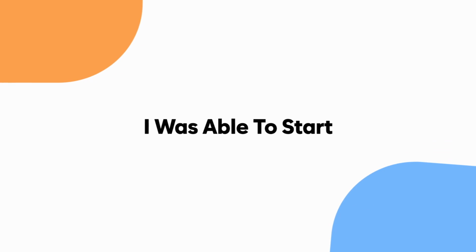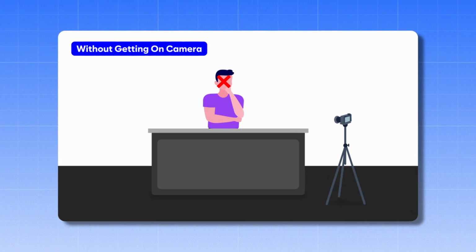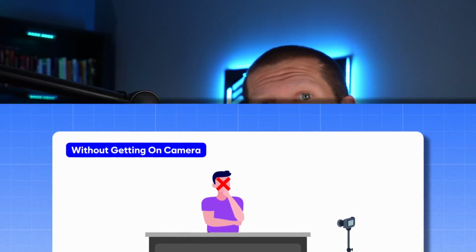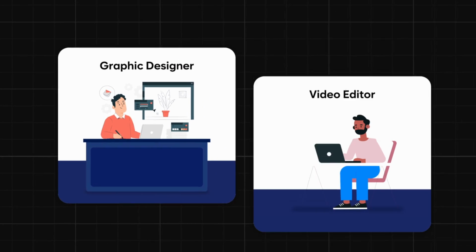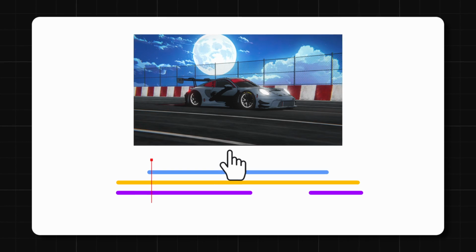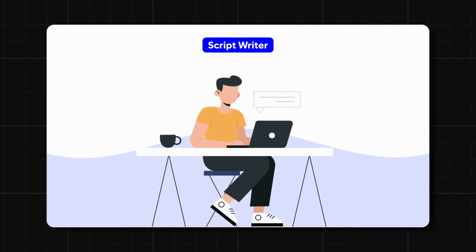So I was able to start a faceless YouTube automation channel without ever getting on camera myself. And also now with AI, and I'm going to show you all here in this tutorial exactly how I do it and what software it is. I don't even need to pay a graphic designer, a video editor, someone to overlay the B-roll or the video graphics on top of the actual video. I don't need to pay a scriptwriter or anything along those lines.